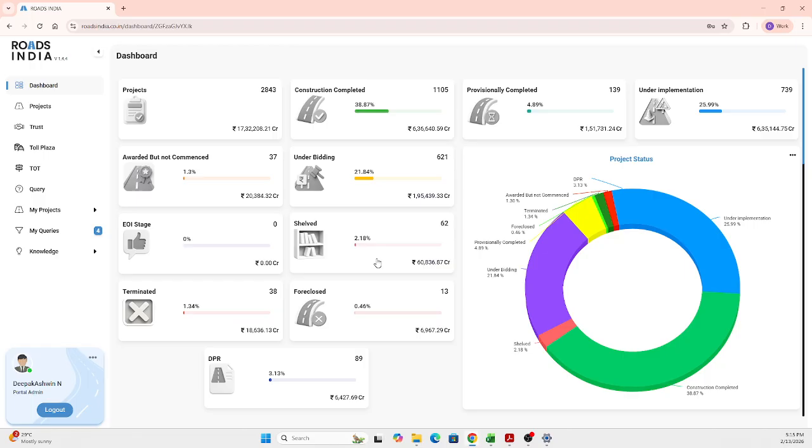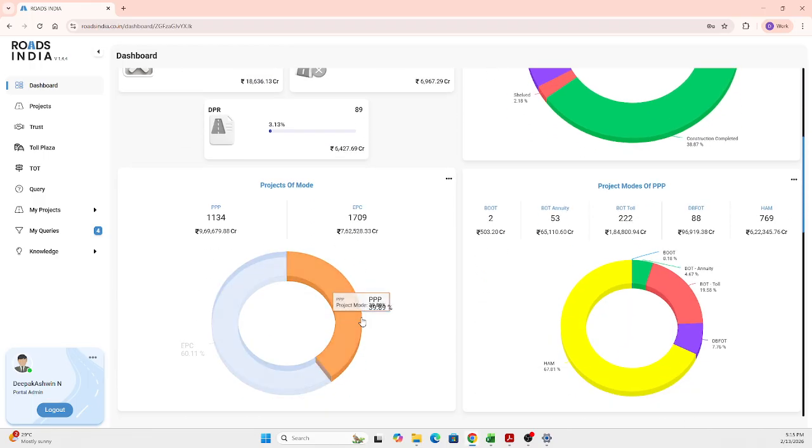Based on each and every stage, the count and the cost involved in that stage is mentioned there in the main dashboard. Along with it, we also have the data based on the project mode, which is EPC and PPP model projects, and the sub-modes of PPP are also broken down here: BOT, BOT toll, DBFOT, and the hybrid annuity model. So the PPP mode-wise count and cost information is also made available.